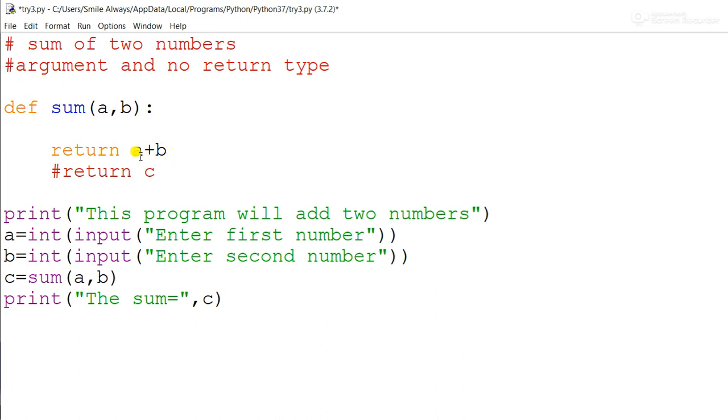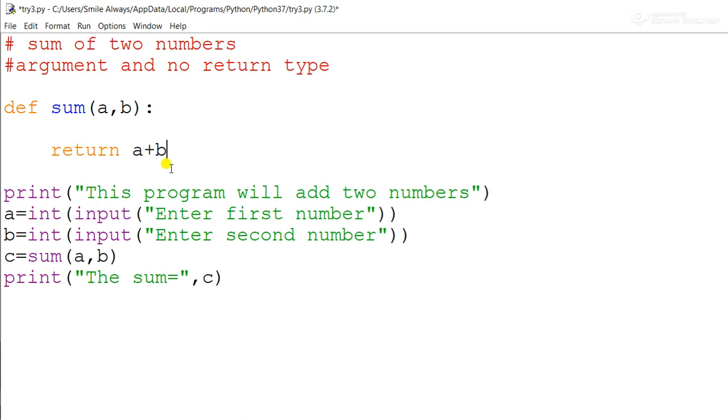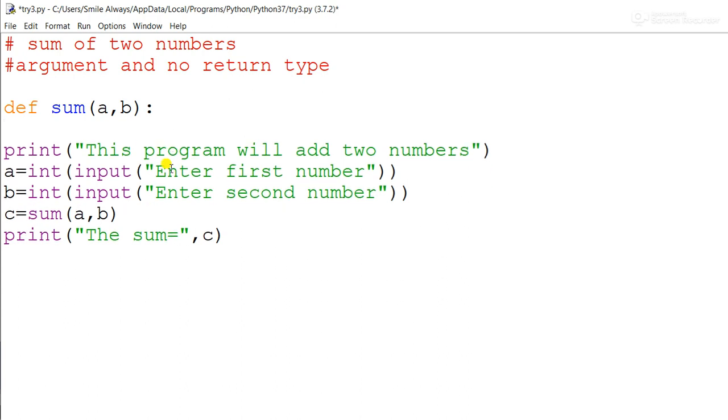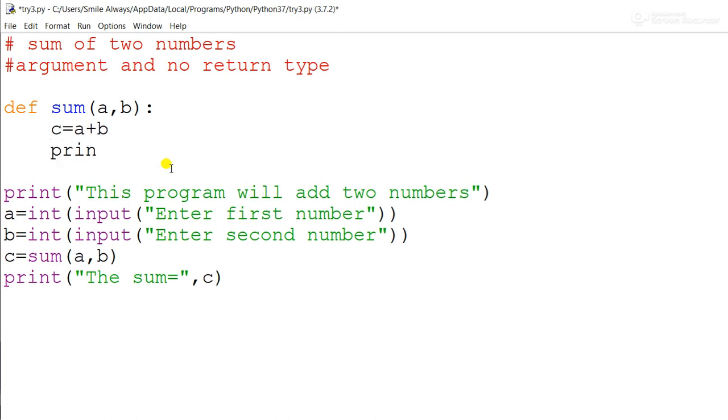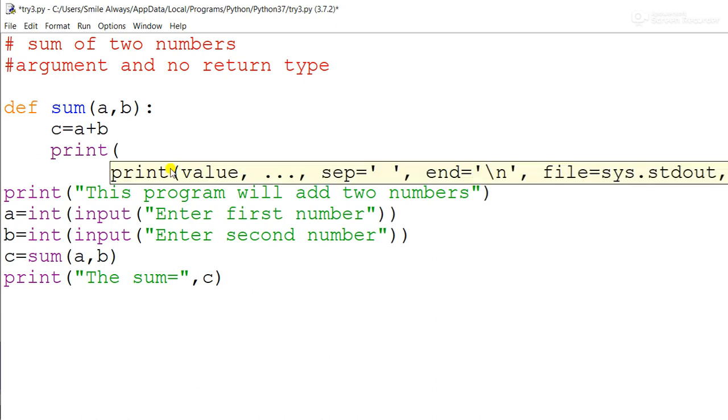So we are going to pass the value here only. It will be something like C is equal to A plus B, and then we are going to print the sum. Here only we are printing the sum is equal to and the value of C.